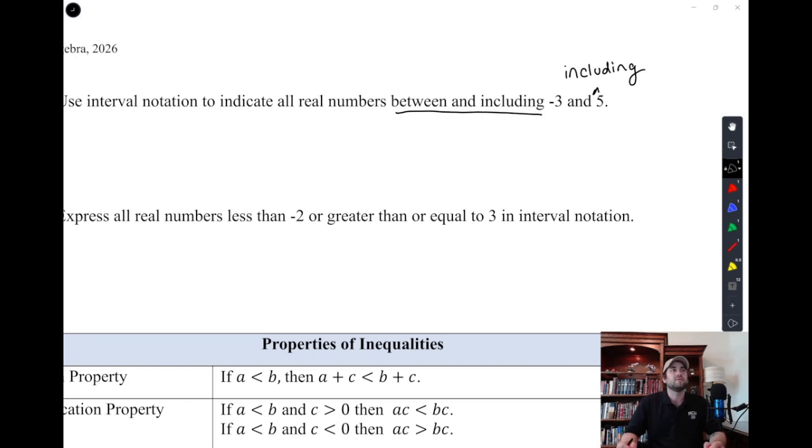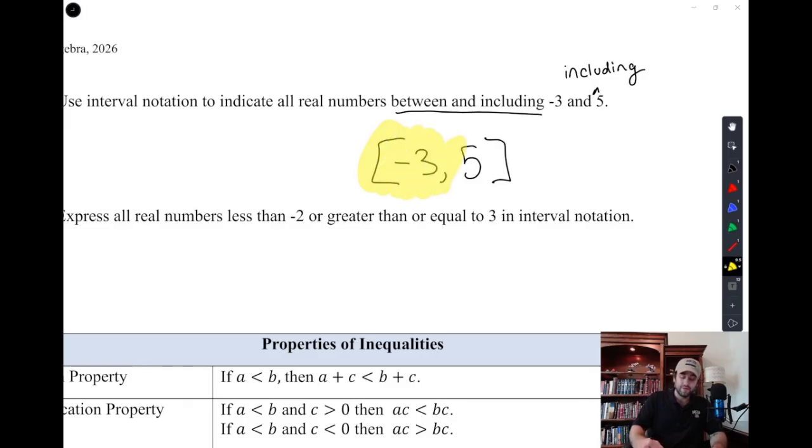Usually you'll have a little more strict language that says including 3 and not including 5 if it's not going to include it. So including 3 means bracket 3, and including 5 means bracket 5. And you'll see that comma is doing a lot of the work there.